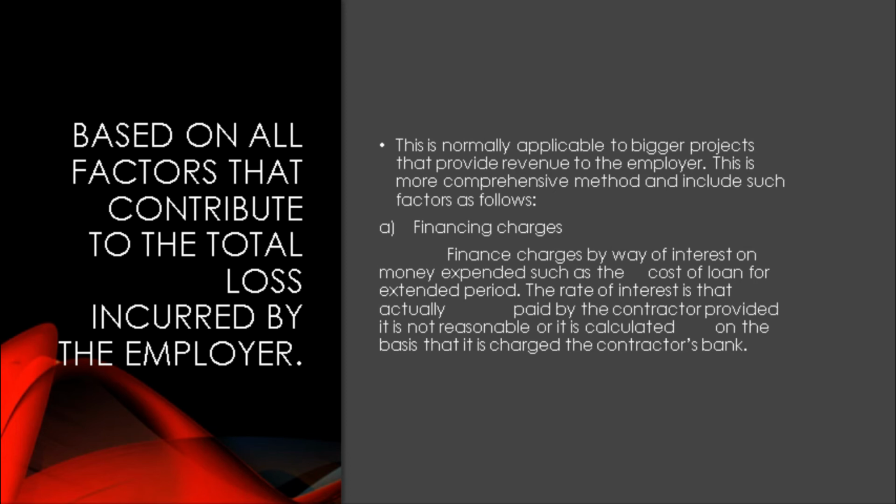Financing charges: finance charges by way of interest on money expended, such as the cost of a loan for an extended period. The rate of interest is that actually paid by the employer, provided it is reasonable and not calculated on the basis that it is charged on the contractor's bank.